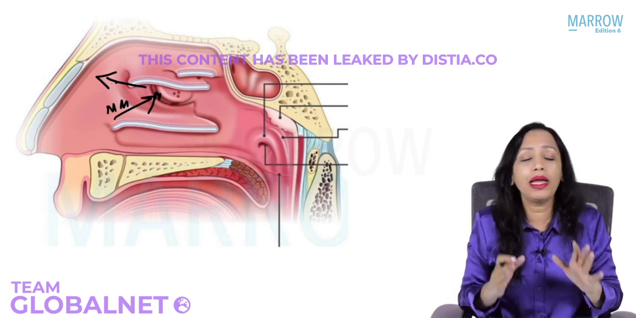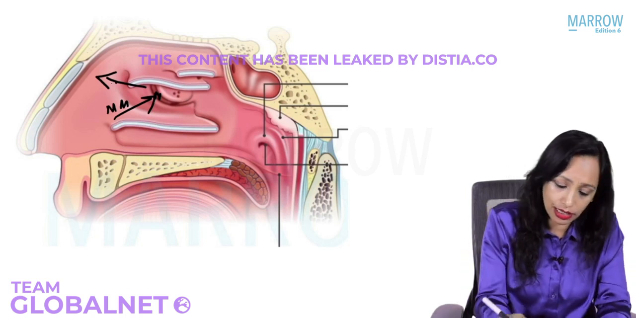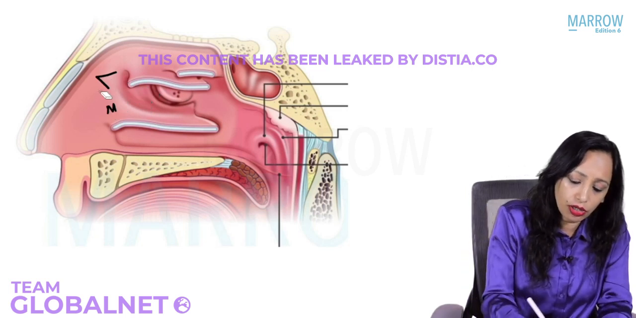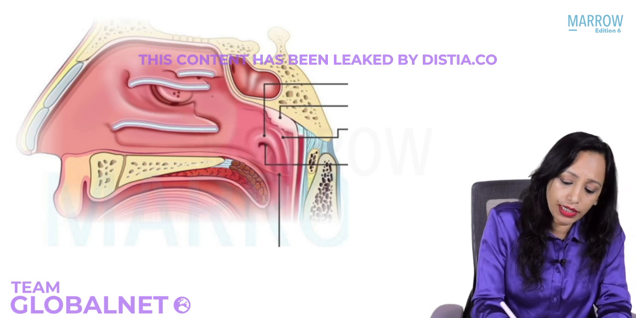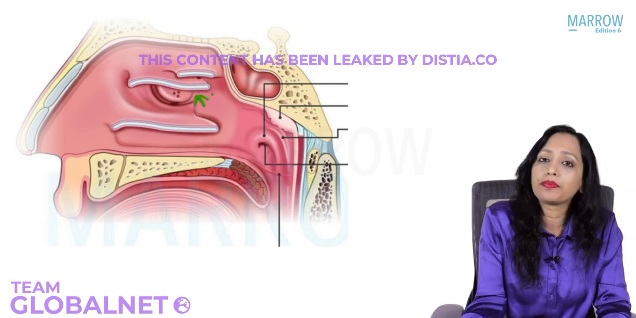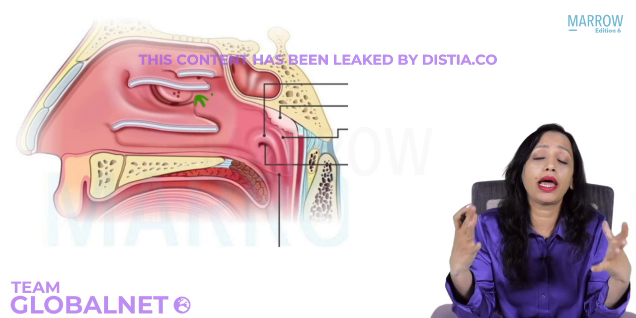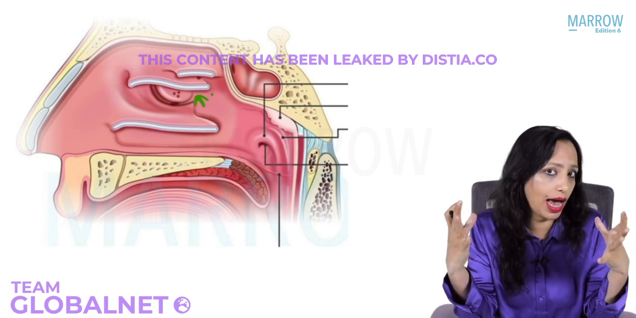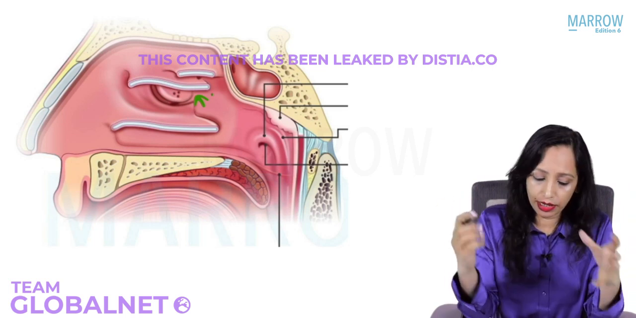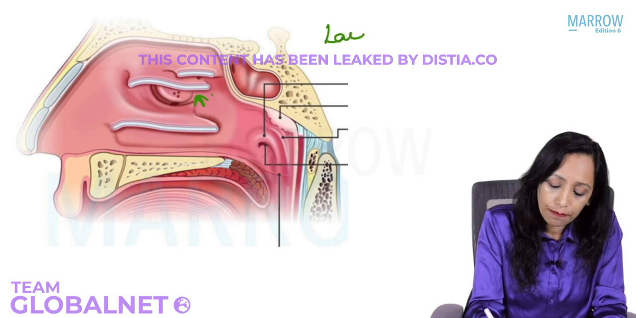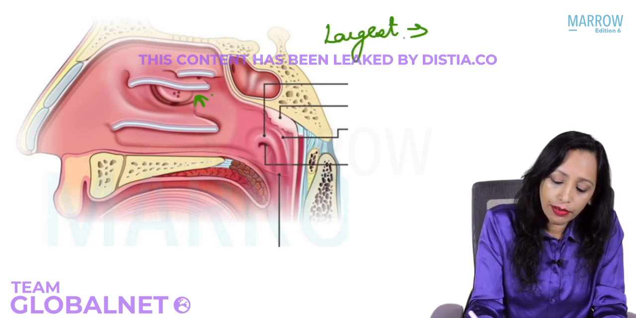So we have mainly 3 named anterior ethmoidal cells. Which are these 3 named anterior ethmoidal cells? The one that is present in the middle meatus, that is the largest anterior ethmoidal cell, what is known as bulla ethmoidalis. So the largest is bulla ethmoidalis.